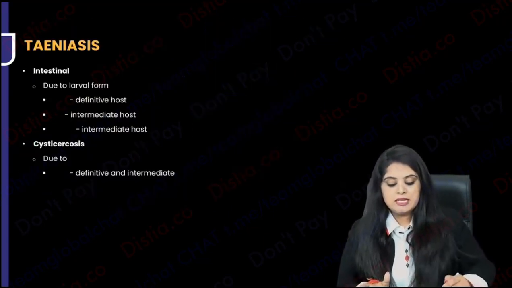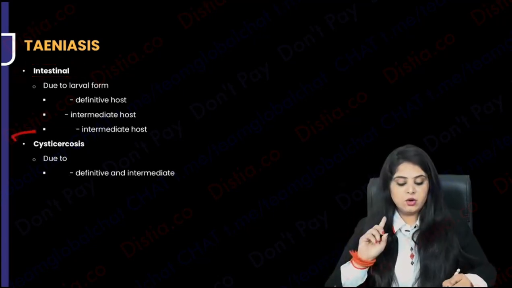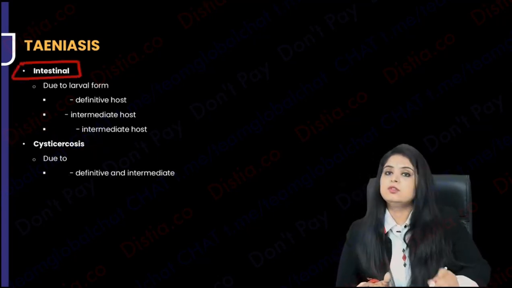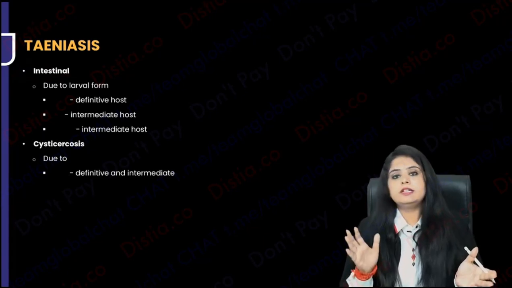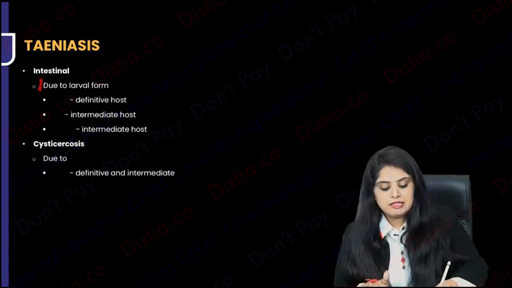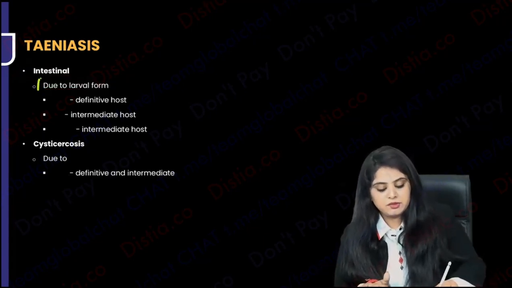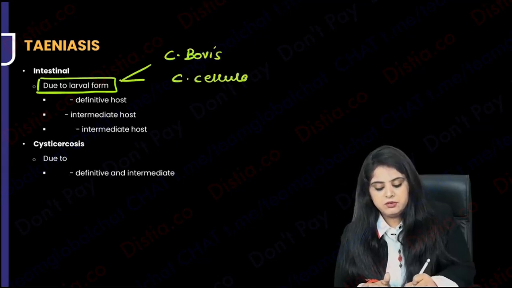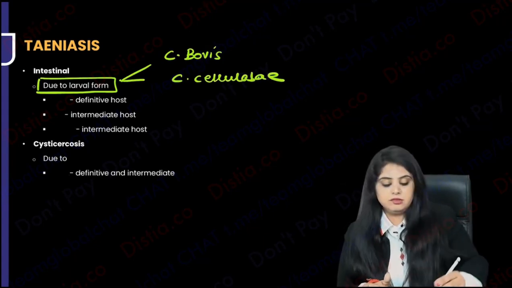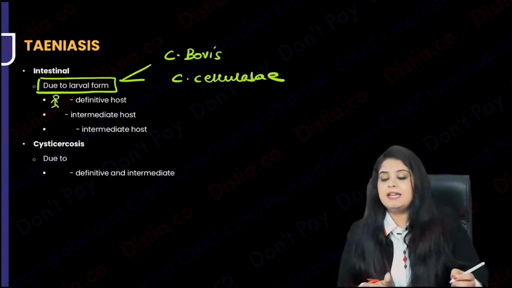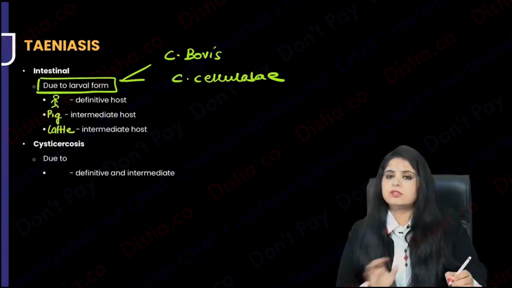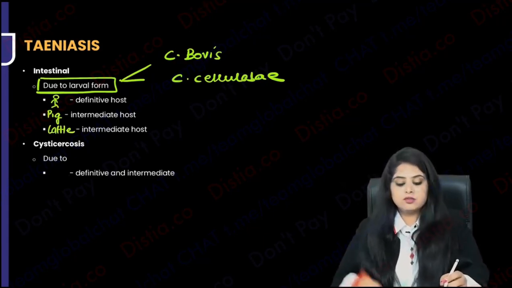So now, as I told you, there are two forms: either intestinal or cysticercosis. Intestinal disease happens with both. Taenia solium also causes it, Taenia saginata also causes it. Cysticercosis is because of the larval form, either Cysticercus bovis or Cysticercus cellulosae, right? So what is the definitive host? Of course, man. The intermediate host depends. It can be pig also, it can be cattle also. So that depends.